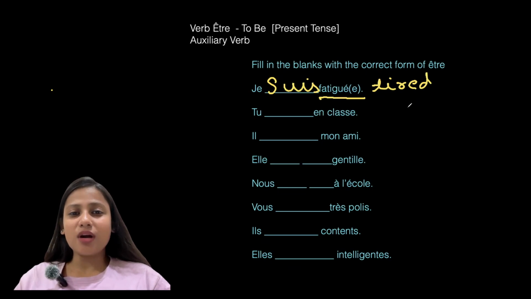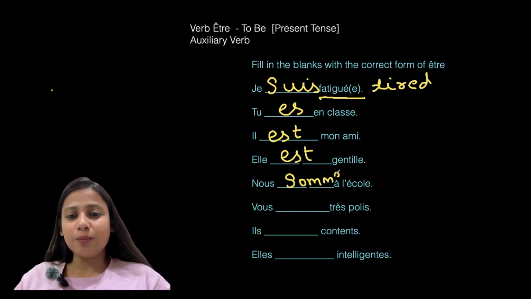Tu blank en classe. Tu es. You are in class. Il blank mon ami. What do you write with il? Yes, est. Il est mon ami. He is my friend. Elle blank gentille. Elle est gentille. She is kind. Nous blank à l'école. Nous sommes. Nous sommes à l'école.